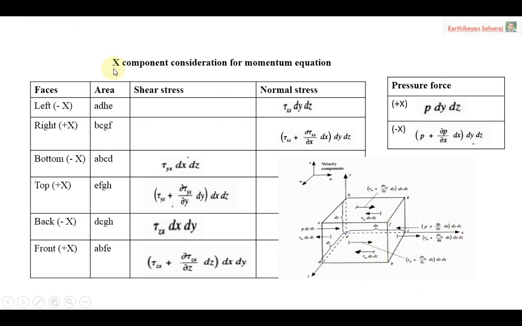So now we are concentrating on the x component forces acting on the particular fluid element. This is a fluid element moving along with the flow. We are considering only the x component of the forces. So what are the forces? Body force and surface force. Body force, we derived in the previous slide. Now we are concentrating on the surface force. Surface force also has pressure and viscous force. So, the pressure force, see here, this is the pressure force. I am concentrating on the direction.